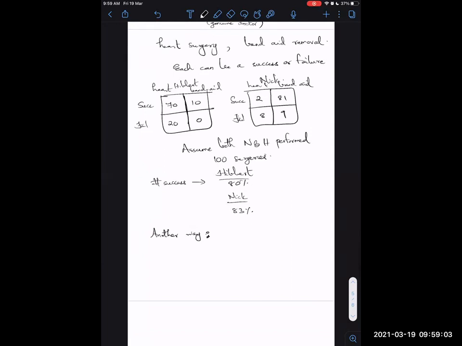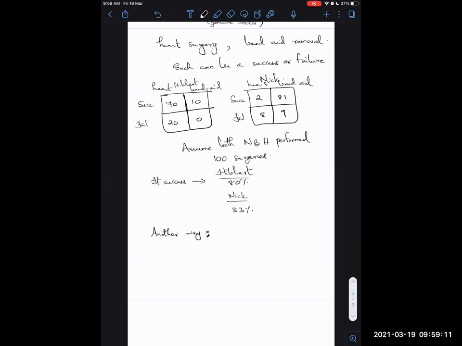So you already know that Hibbert is a better doctor. I'm trying to explain why Hibbert is still a better doctor. What you can look at is this. It's some dummy equation that I'm writing down, but you'll get the sense out of it.